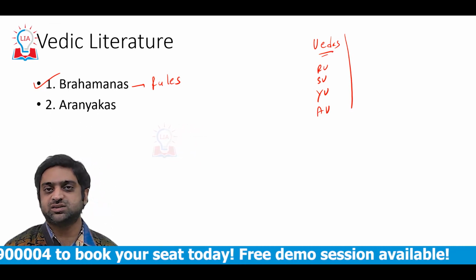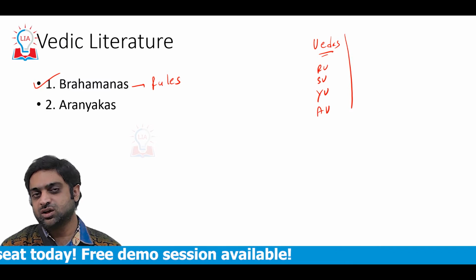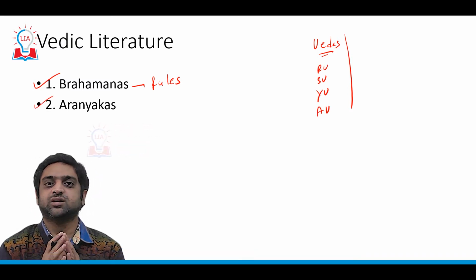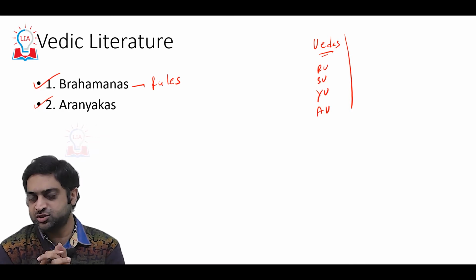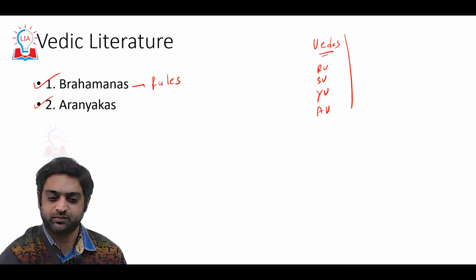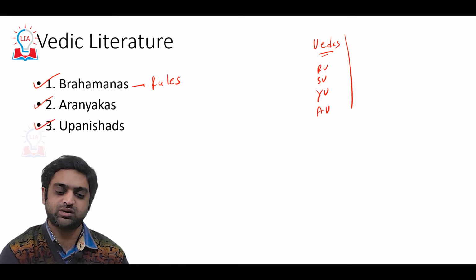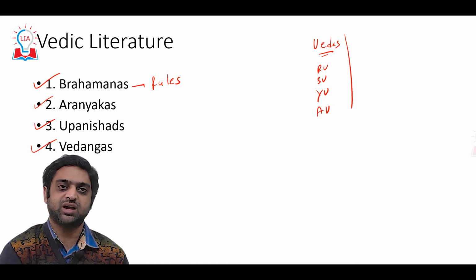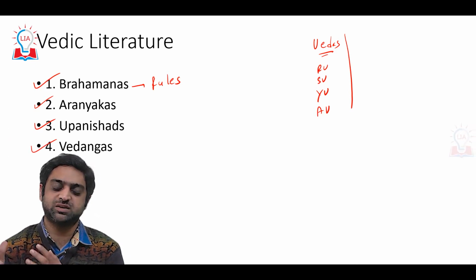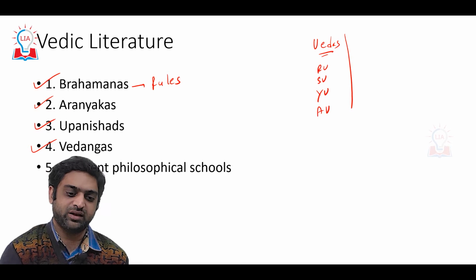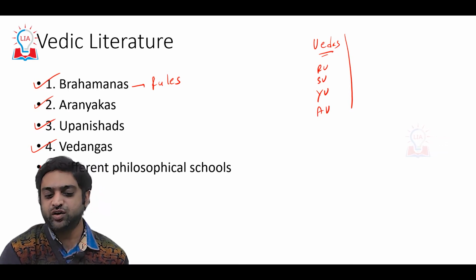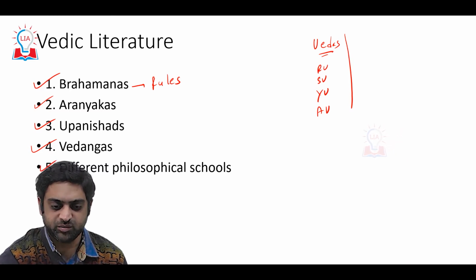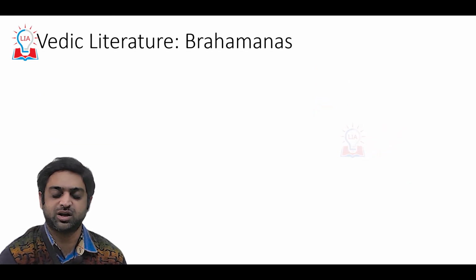Then the Aranyakas. These were considered forest books which had magical formulas, and using the Aranyakas the pupils who were entering the Brahmacharya ashrama were being taught. Then we will be doing the various important Upanishads, the Veda Angas, where Veda plus Angas gives us Vedangas, and then the various philosophical schools or the darshanas of the Vedic period. First, Brahmanas.